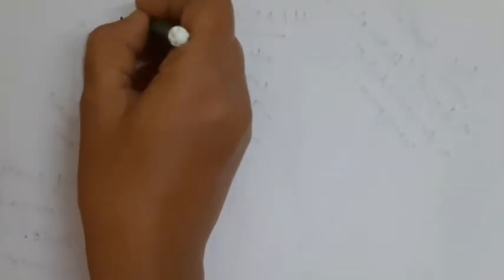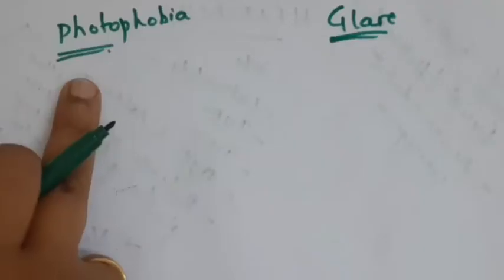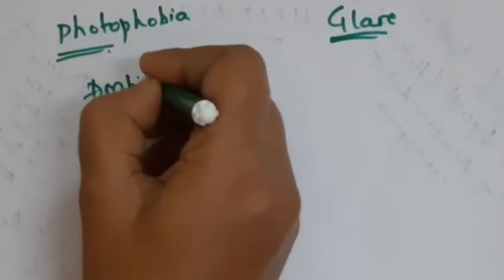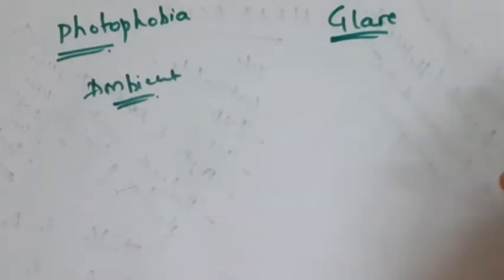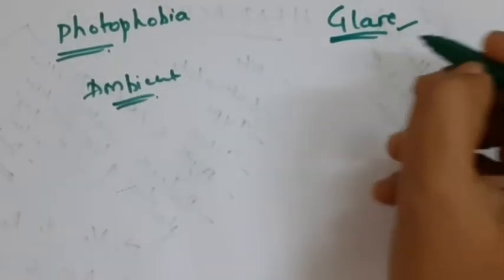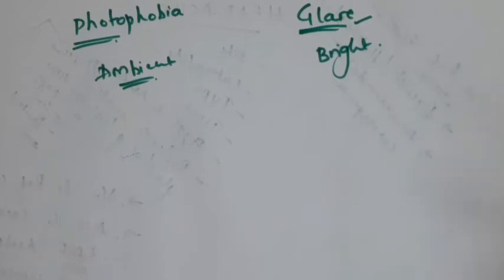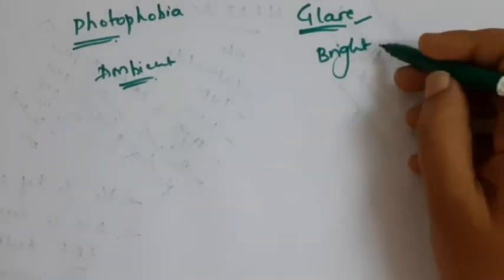There are two entities called photophobia and glare. The major difference is photophobia is intolerance to the ambient light, meaning the normal light only. Patient will not be able to open his eyes, whereas glare is intolerance to bright light. Like for the bright light of the vehicles, patient may not be able to open the eyes. That is glare. So what are the different causes for photophobia and glare?